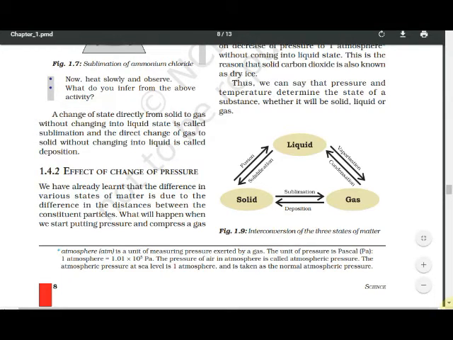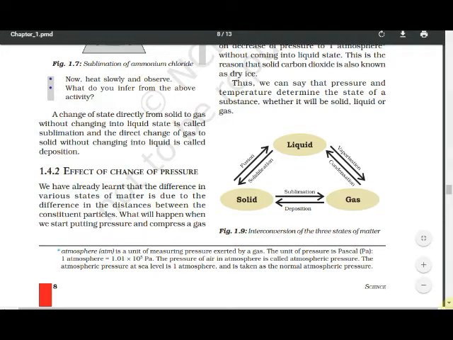1 atmosphere is equal to 1.01 multiplied by 10 raised to 5 Pascal, PA. So, please see here, if pressure is exerted by gas, the unit of pressure is atmosphere, and 1 atmosphere is equal to what? 1.01 multiplied by 10 raised to 5 Pascal.